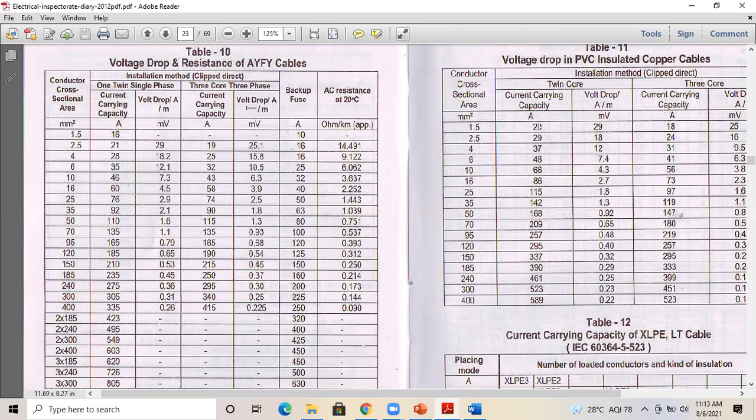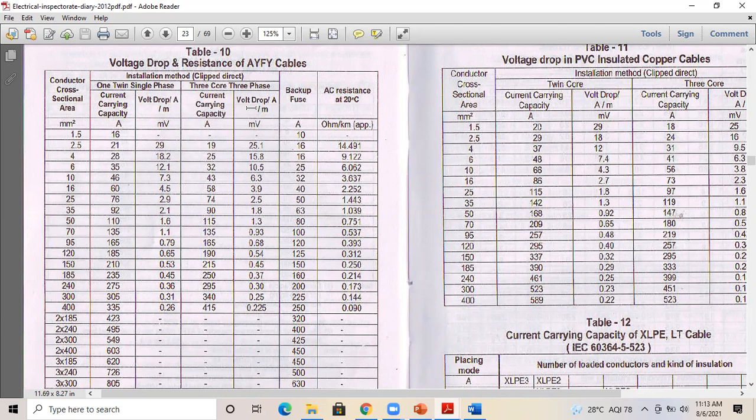And after getting the current value equal to or greater than 108, you have to check the conductor cross-sectional area. Can anyone tell the cross-sectional area corresponding to 108 or current value greater than 108?